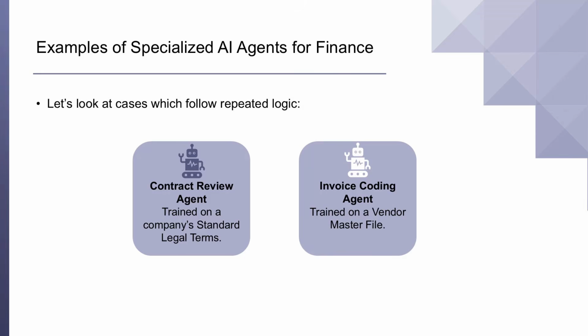Invoice coding agent trained on your vendor master file. You upload a PDF invoice. The agent checks the vendor name against its knowledge base and tells you the correct vendor ID to enter in the ERP.